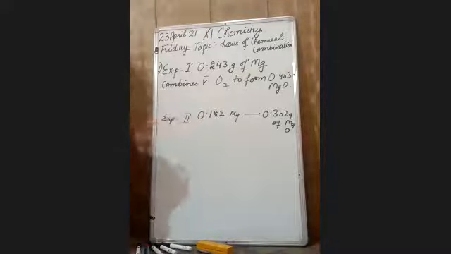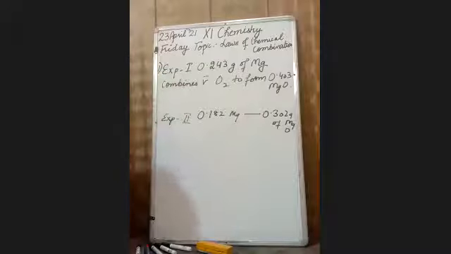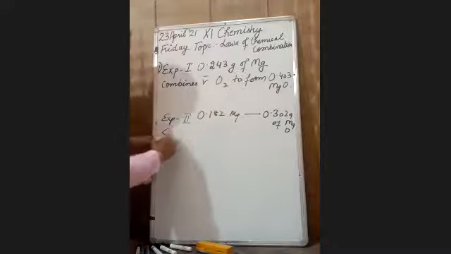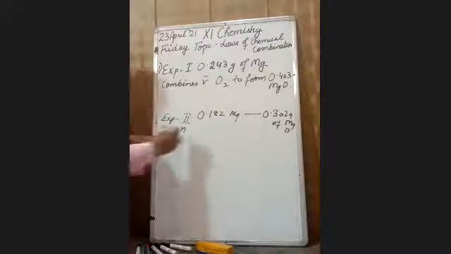In experiment 2, 0.182 gram of magnesium combines with oxygen to form 0.302 gram of magnesium oxide. Show that these two experiments follow the law. How will we do it? See, solution. Better solve with me. Take out your notebooks.